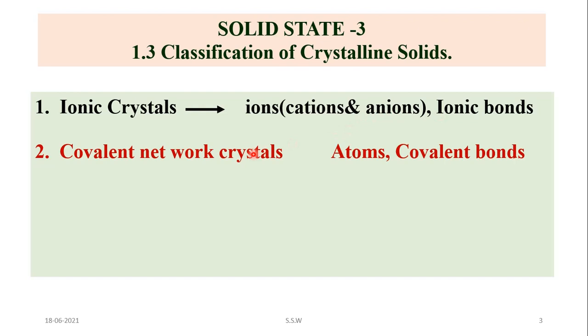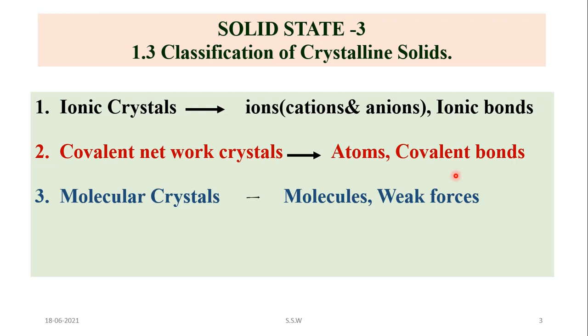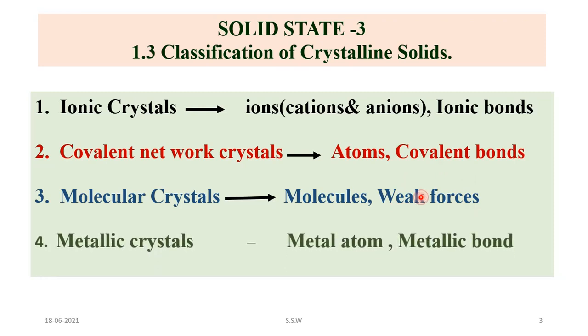Second type, that is covalent network crystal, and it contains atoms as constituent particle and covalent bonding is there in between these atoms. Third one, that is molecular crystal, and constituent particles are molecules in such a type of crystal and weak forces of attraction are present like hydrogen bonding. And fourth type, that is metallic crystal, in that metal atoms are the constituent particle and metallic bonds are present between metal ion and delocalized electron. This part we have studied last time.